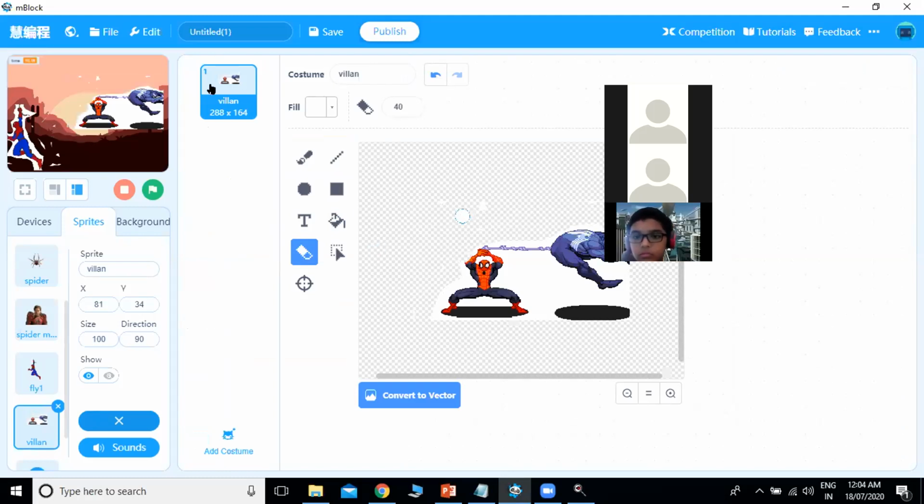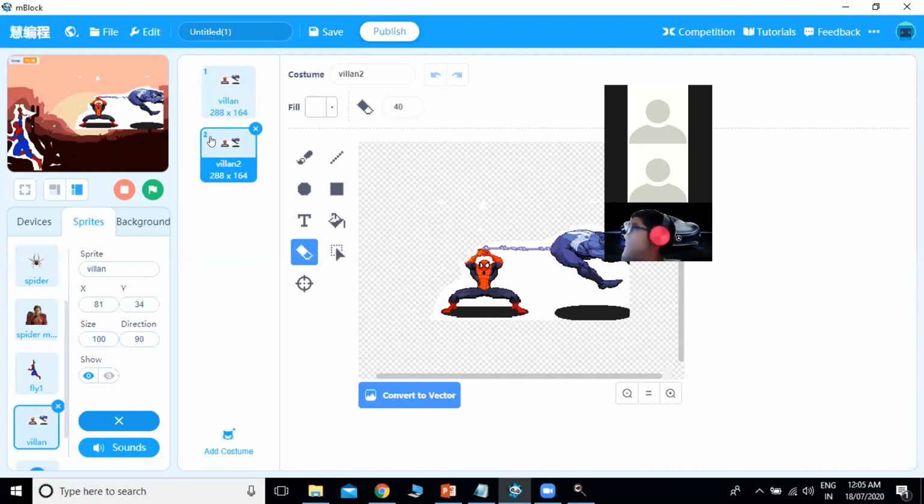And what I will do, I will make a duplicate of this particular sprite. I want that this should be up here. If you see in the video, if you remember, this was having an animation that both, Spider-Man is fighting with the villain. So it's giving an animation as they are vibrating or moving very fast.